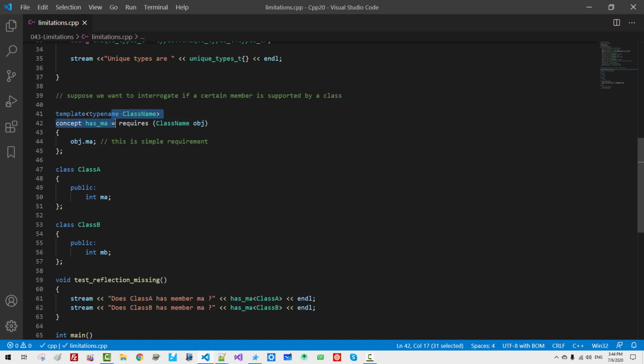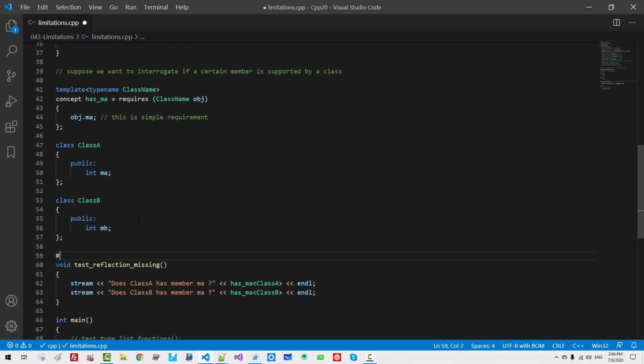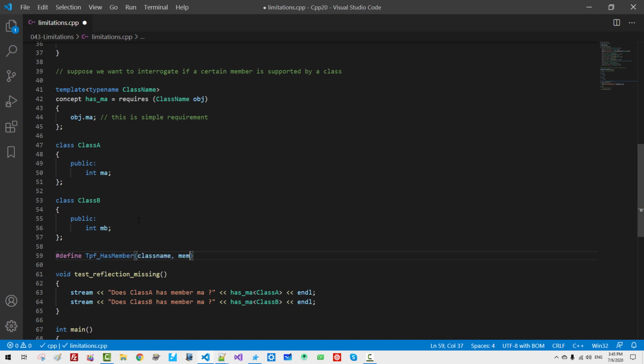This approach is very tedious. If this class has a number of distinct members, this approach does not work. Now we can think of defining macros like this. Define talkplayfun has_member class_name member_name. Template typename, we don't need a class name here.